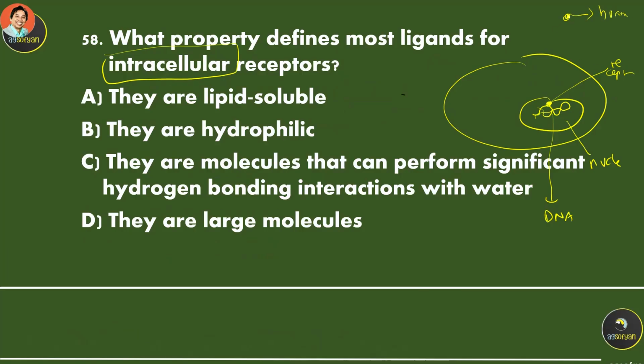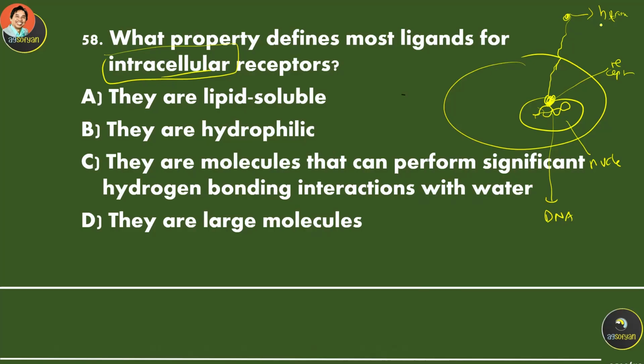Let's say testosterone. The hormone enters and crosses the membrane. You see this? There is no receptor in the membrane, because this hormone is able to cross the cell membrane and finally bind to the receptor over here. So this is what we call the intracellular receptor.